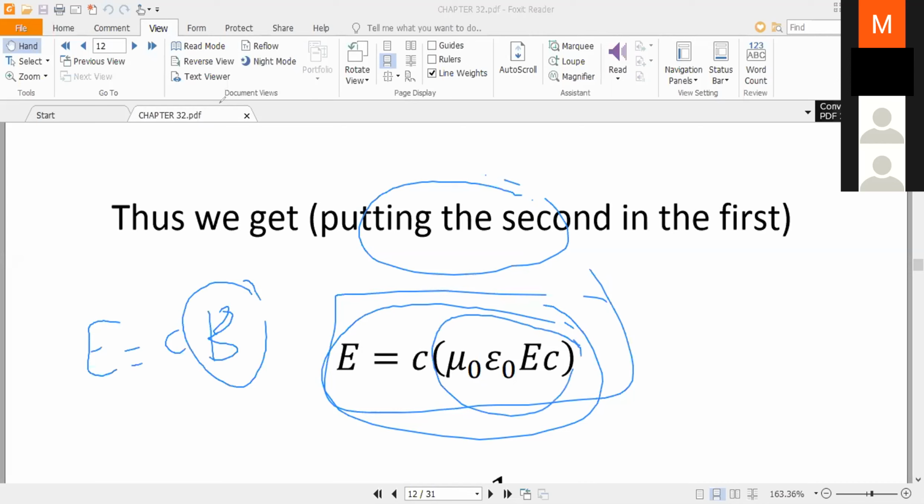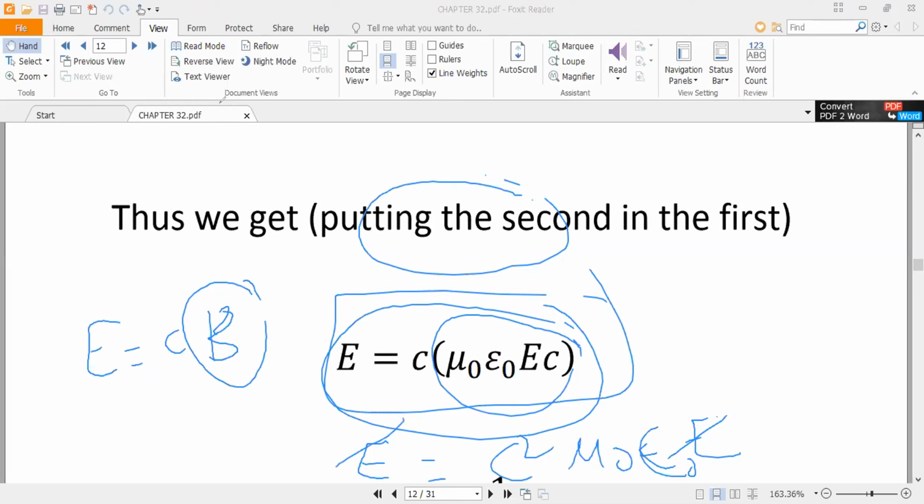So E will be equal to E C square mu naught epsilon naught, and E cancels, so there will be only 1.